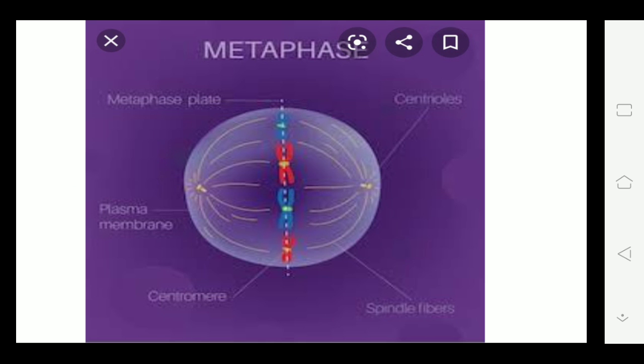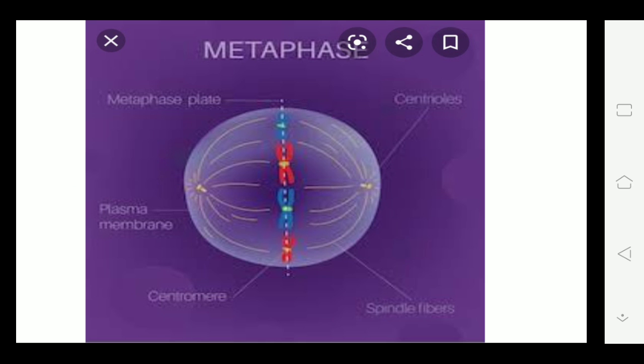Sorry, the slide went fast. In prophase, what happens? All the chromosomes get condensed. They take an X shape and condense together. At first they are thread-like structures, but when it is time for cell division, in the prophase step the chromosomes condense.